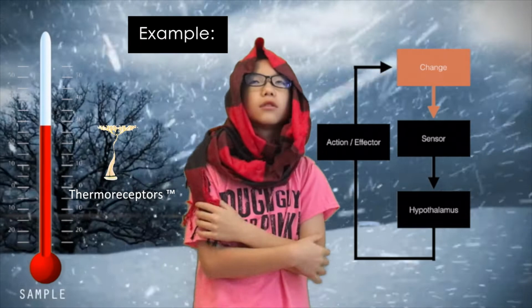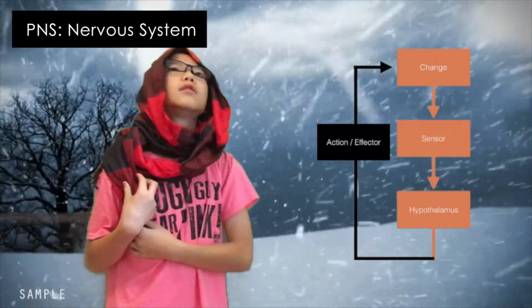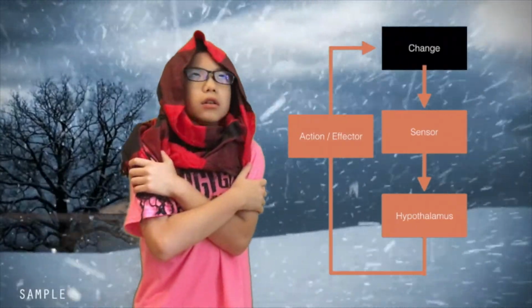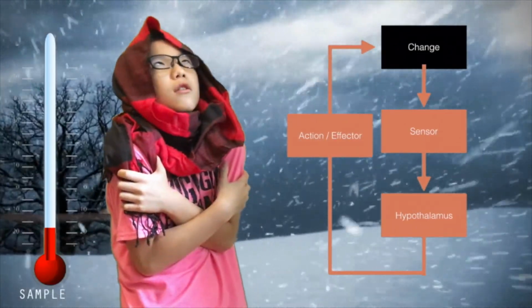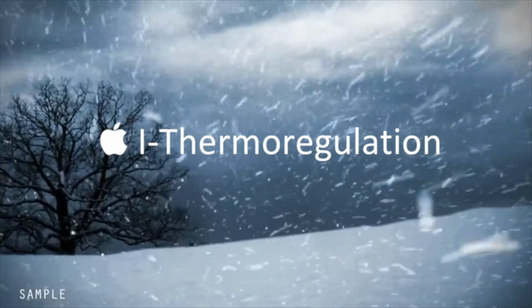Thermal receptors in the body detect a change in temperature as the subject steps out of his home. Via the PNS, this change is sent to the hypothalamus, which creates an action plan to bring the body back to its optimal temperature. As a result, the subject's skeletal muscles begin shivering, raising body temperature. This is essentially how the body maintains thermal regulation.